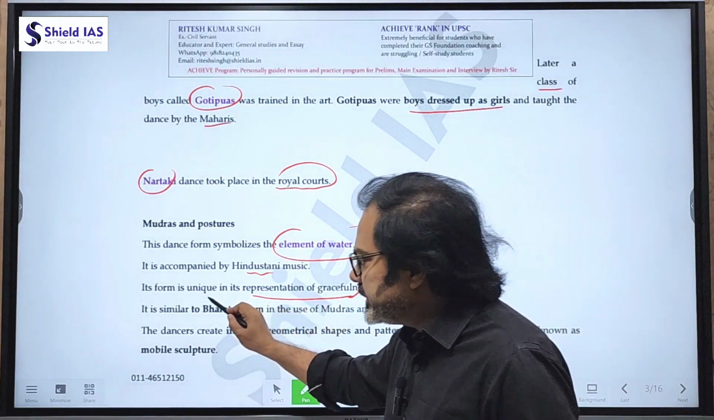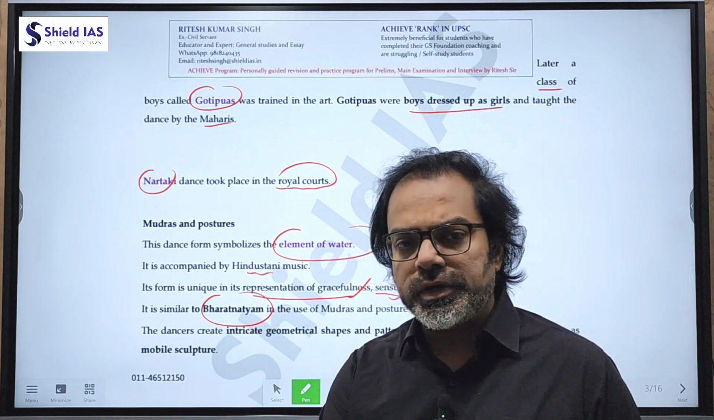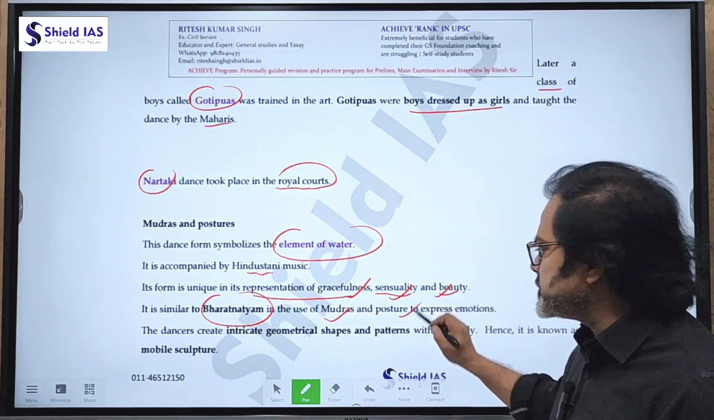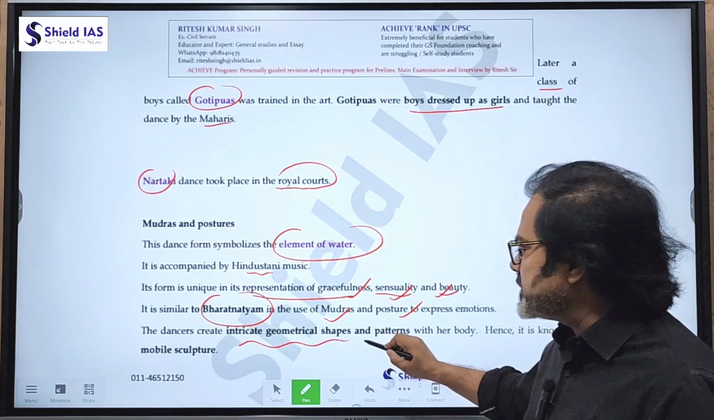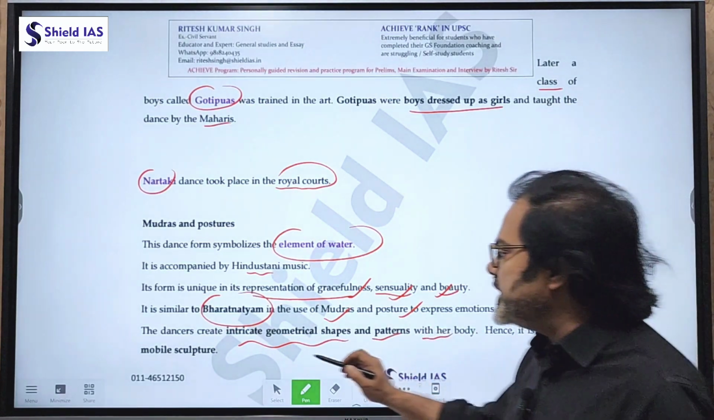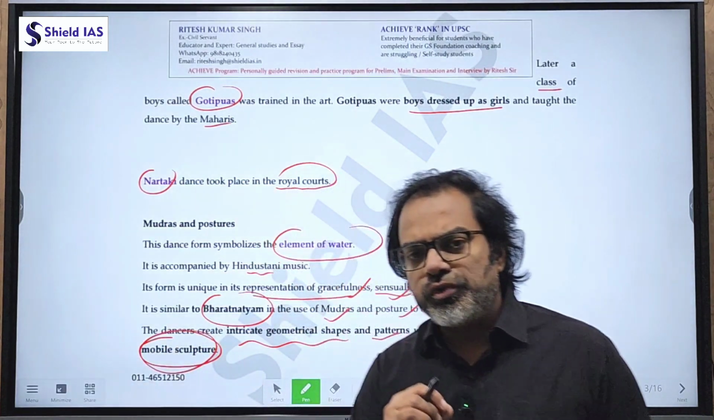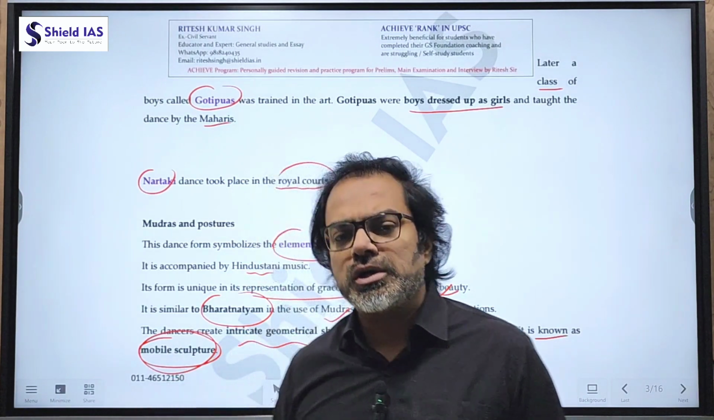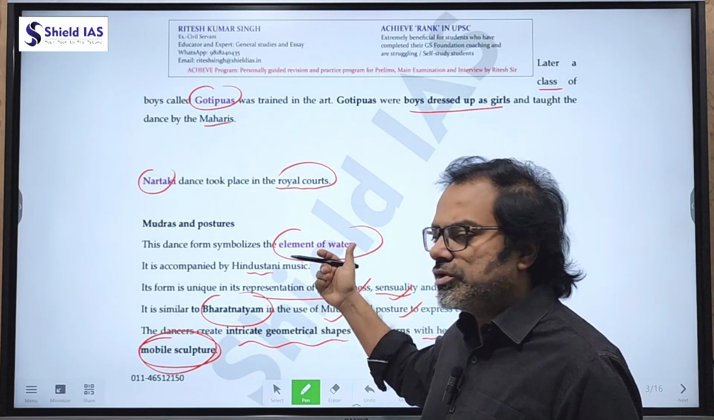It is similar to Bharatnatyam. Which of the following dance forms is almost similar to Bharatnatyam? It is the Odissi dance, in the use of mudras and the postures. The dancers create intricate geometrical shapes and patterns with their bodies. Hence it is known as mobile sculpture. Again, this term is very important. Which of the following dances is also termed as the performance in the form of mobile sculpture? It is Odissi. Which of the following dance forms reflects the element of water? Odissi.